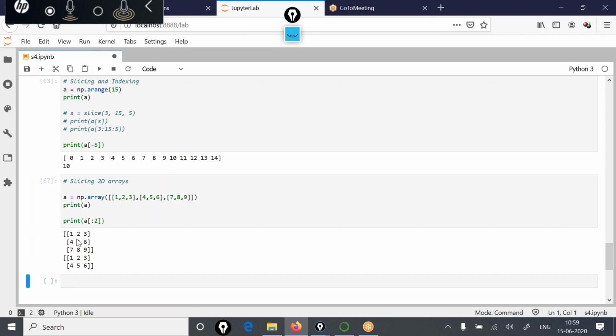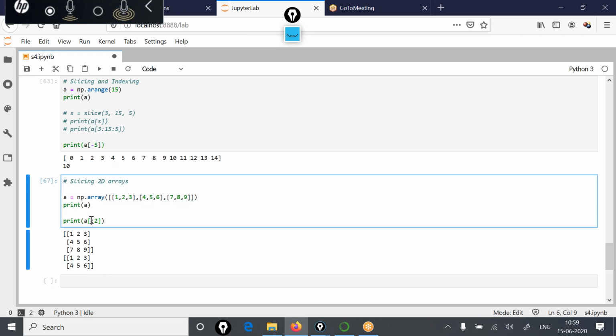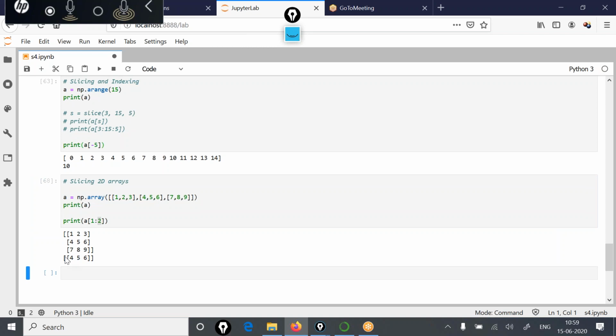If you run this program, you will see that 2 rows have been displayed. But if you write it like this, 1 colon 2, that means starting from the row with 1 index going up to the row with this value minus 1 index, and 2 minus 1 is again 1. So the second row will be displayed, in this case 4, 5, 6.